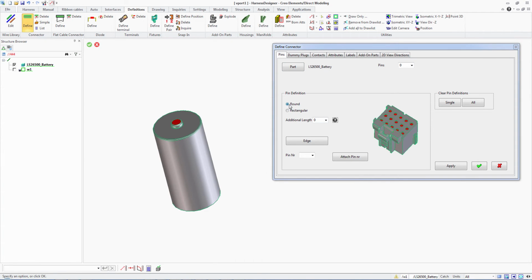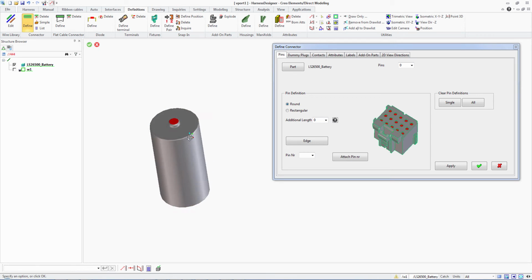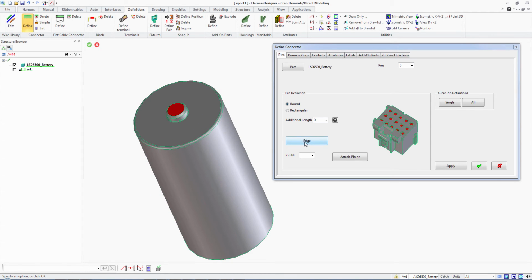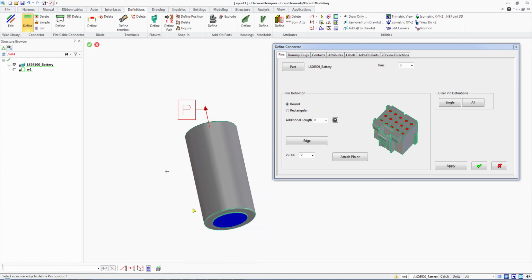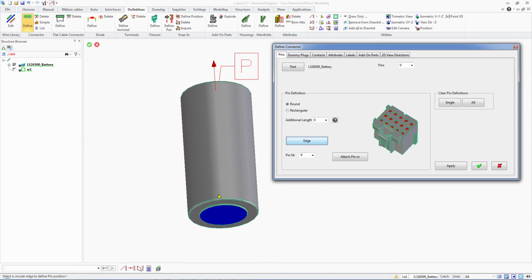As the battery has round poles, we leave the round shape of pins. Click Edge and specify the circular edge of the first pin. Put P, which means plus or positive, in the pin number text box and click Attach pin number. Then specify the bottom circle and define it as M, minus or negative.